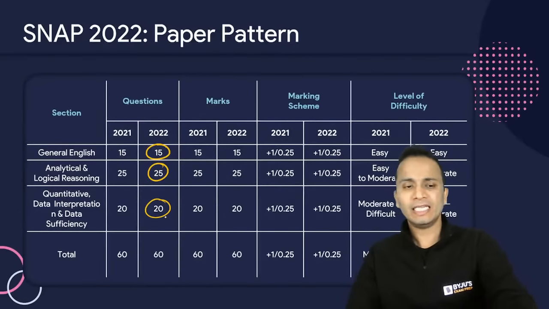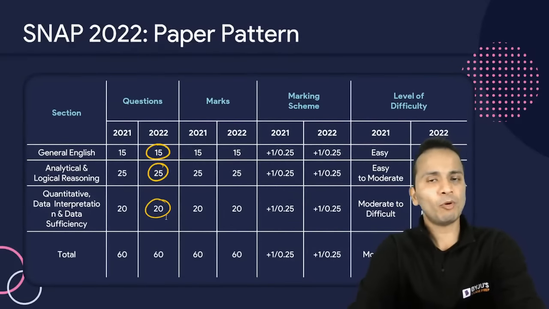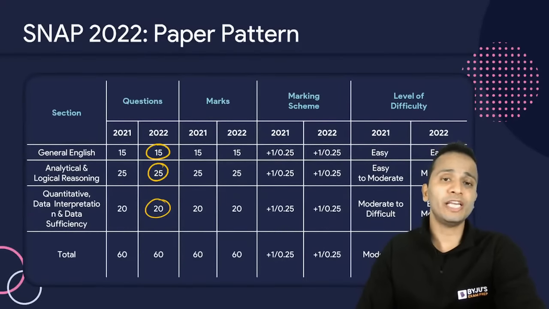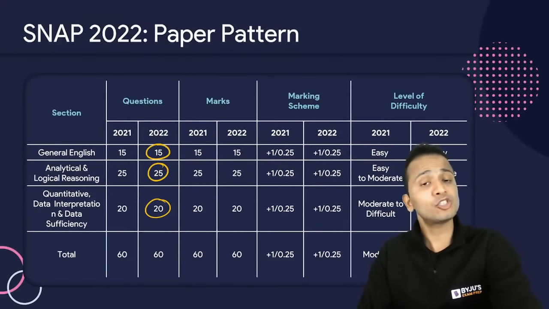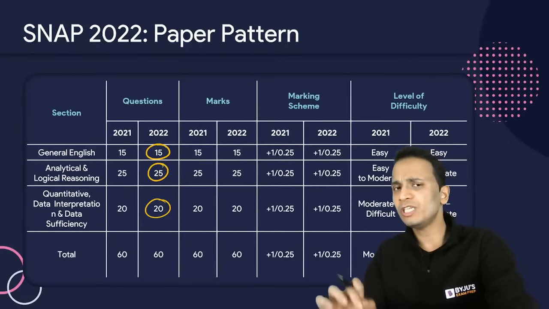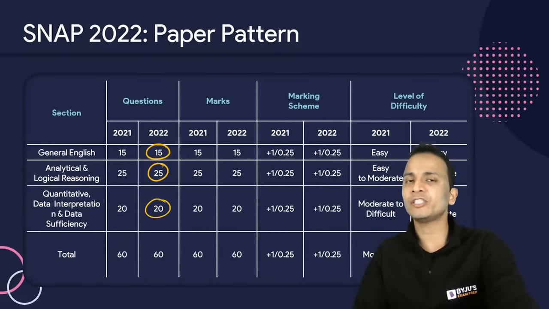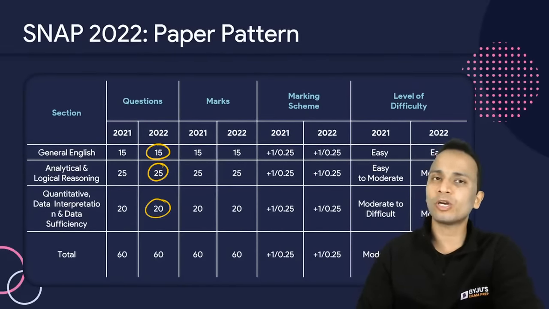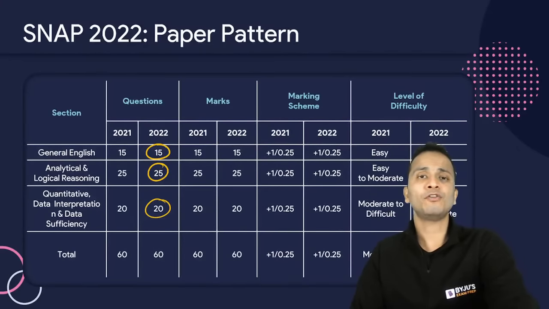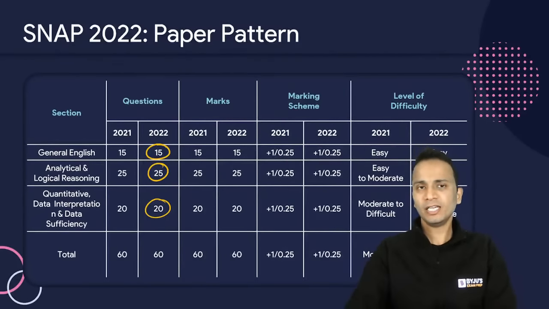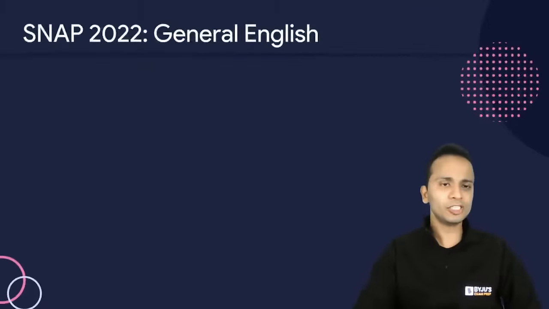All right. Now let's come to the main point. मुद्दे की बात पे आते हैं. What all questions were there, from which areas we saw the questions in the 3 different sections. So let us look at each of these sections one by one and understand the key areas that we need to focus on for our preparation for the upcoming slots of SNAP examination. All right. Now I'll start with general English.